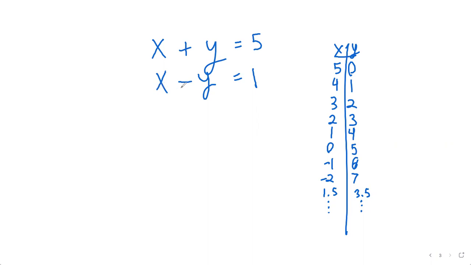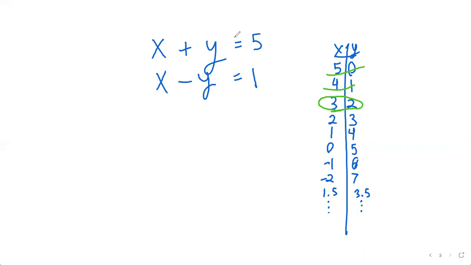And now the second hint gives us a huge amount of clarity, because not only is it things that add up to 5, which is all of these combinations, but now of the ones that we've listed, you can tell if you look over them which one is going to be the winning combo. 5 plus 0 does equal 5, but 5 minus 0 does not equal 1. These don't just subtract to 1. 4 minus 1 is 3. That doesn't make a 1. 3 minus 2, bingo. That's the guy.